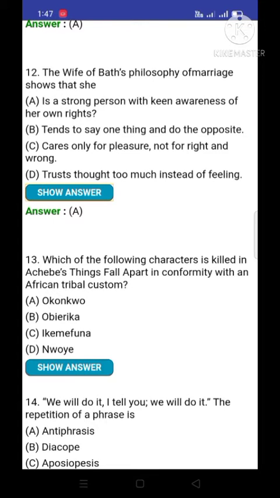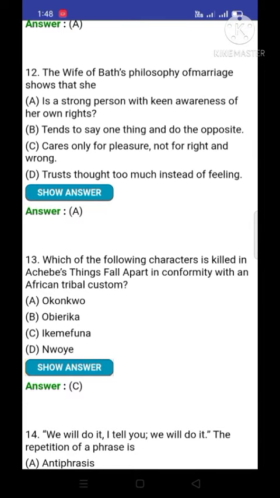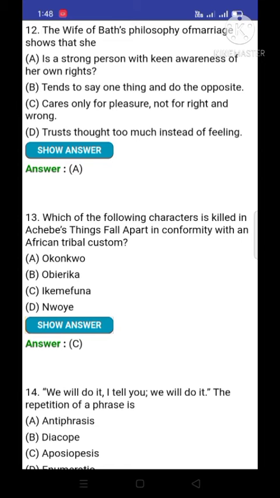Question number 13. Which of the following characters is killed in Things Fall Apart in conformity with an African tribal custom? The correct option is Ikemefuna. Ikemefuna is a famous character in Chinua Achebe's Things Fall Apart, and he is killed in conformity with an African tribal custom.